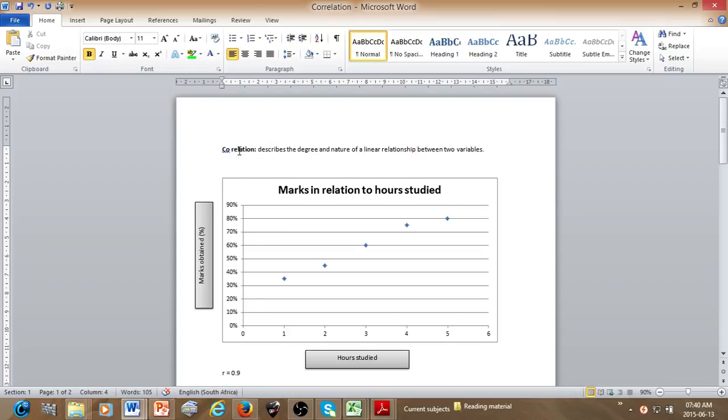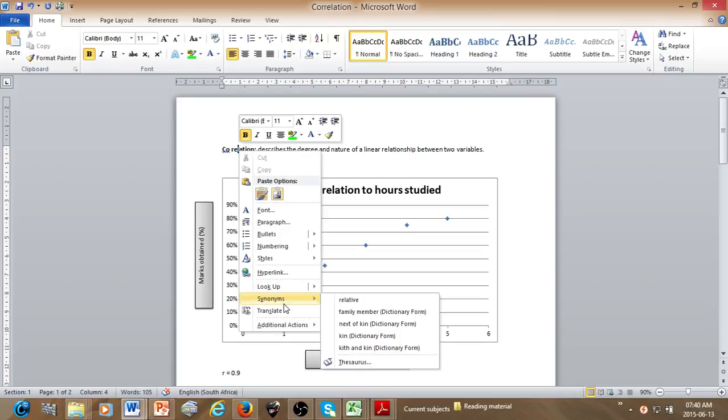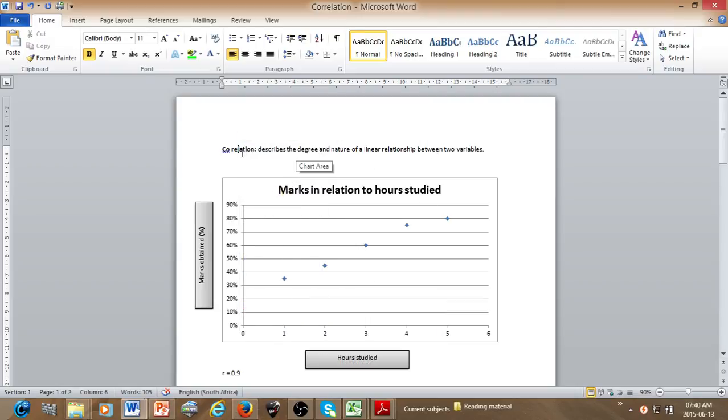And relation, what is relation? Let's see the synonyms. Over here they say family, next of kin, all of that. But the way I see it is, if there's a relationship between two things, they influence each other. So in correlation, we're looking at two variables, and how they influence each other.